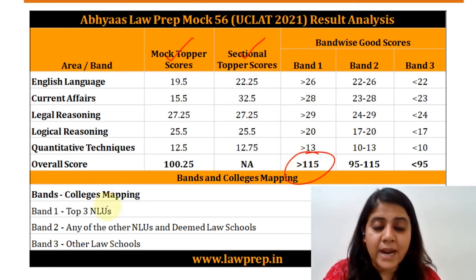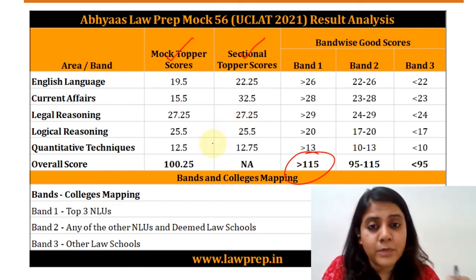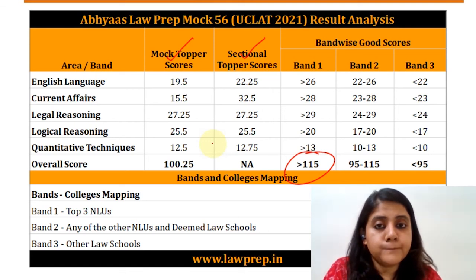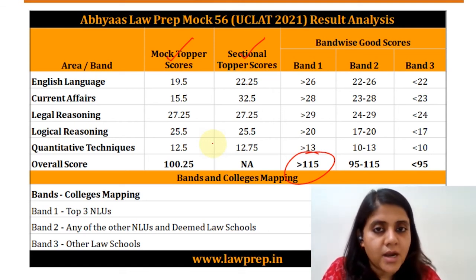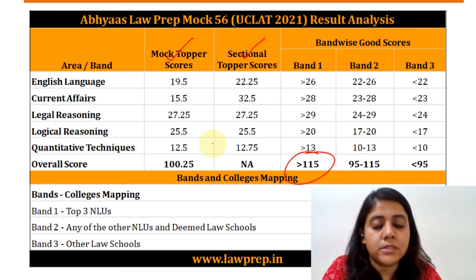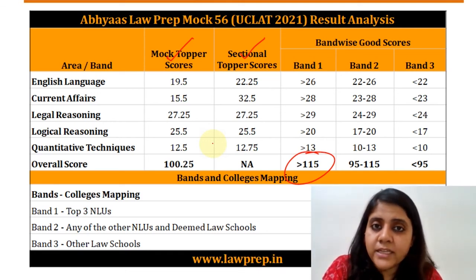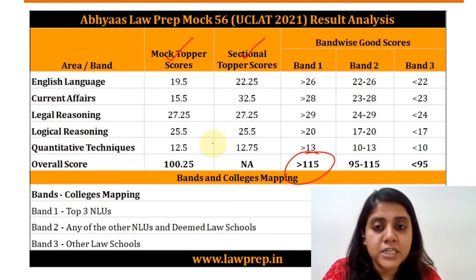So this is with respect to the band analysis. With this kind of a paper, because of the level of the paper that we have just seen, 115 and above would have been a good score to target the top 3 NLUs, right? So again, your individual scorecards and a predicted All India rank card will be made available to you in your online portal sometime soon. And we are also planning to do a detailed sectional analysis, as in explanation of each individual section of this CLAT mock, and we'll also put up those recordings as soon as possible. Probably in the next week or so, we'll plan those recordings and we'll put them up, right?